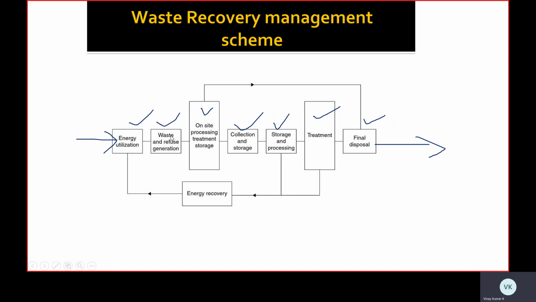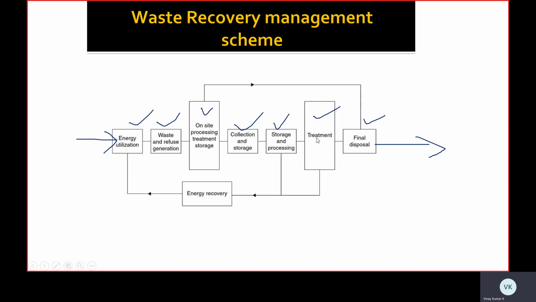The bifurcated usable forms of energy are collected in the processing, treatment and storage, and the waste materials are stored here. After storing the waste materials, we send them into the collection and storage chamber. Here again the things are bifurcated and distributed into non-usable forms of energy and usable forms of energy. These kinds of energies are treated.